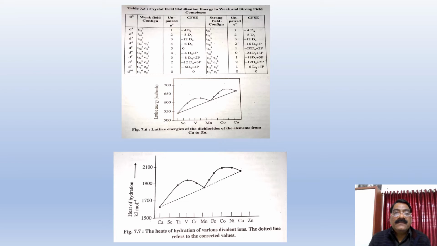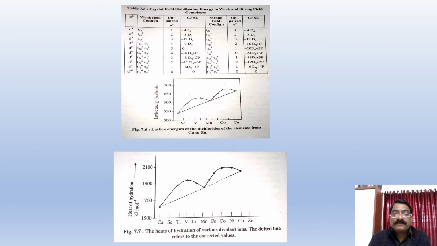This is reflected in the first figure, that is Figure 7.6, the lattice energy of the dichlorides of the elements from calcium to zinc. It shows that d0, d5 and d10 have points on the straight line. As expected, the lattice energy should gradually increase, but for d1, d2, d3, d4, d6, d7, d8 and d9 the points are above the line. That is, there is an increase in the lattice energy.